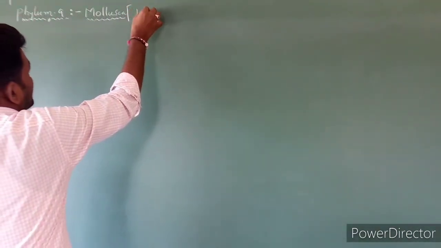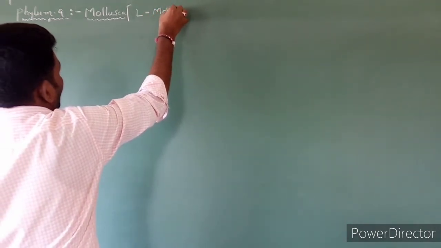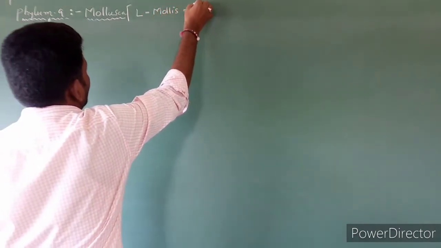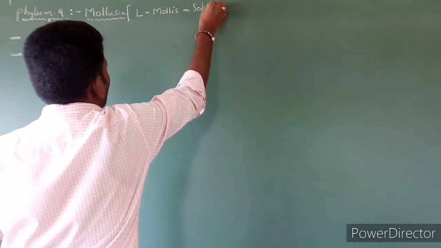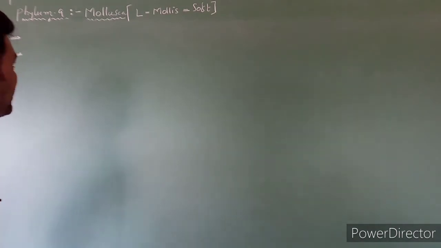In Latin, mollis means soft body. Mollis means what? Soft body.